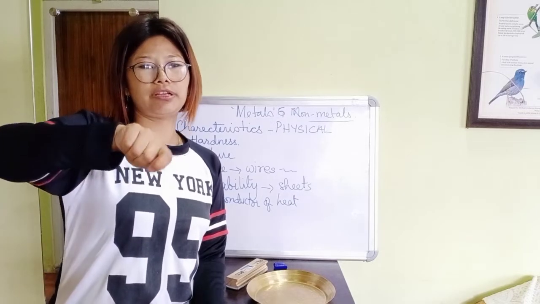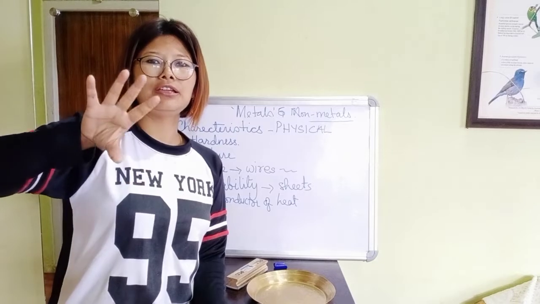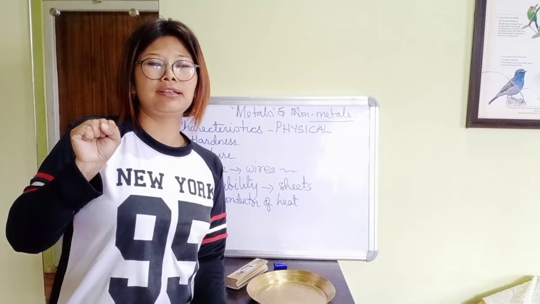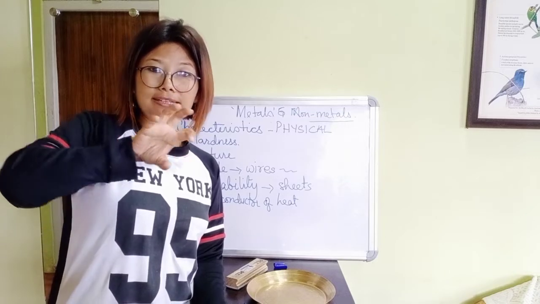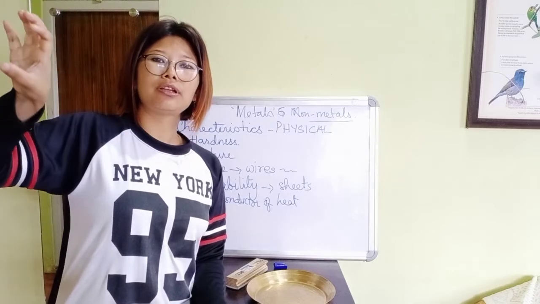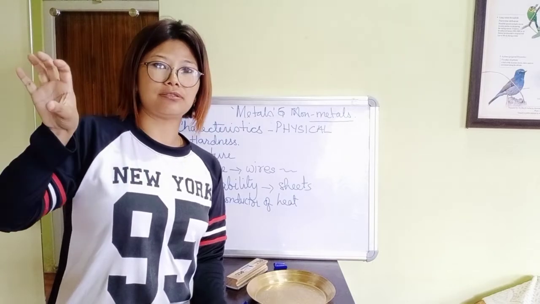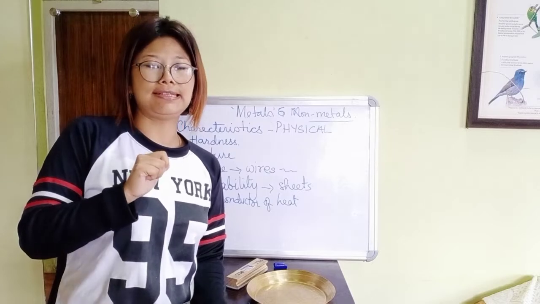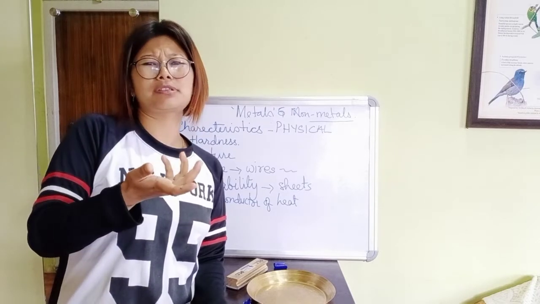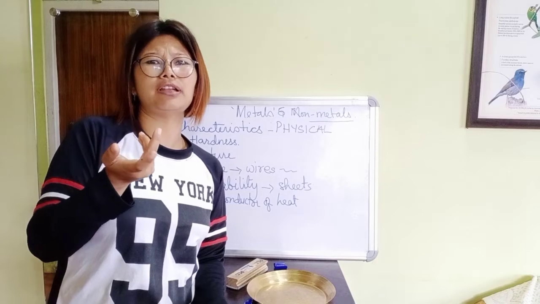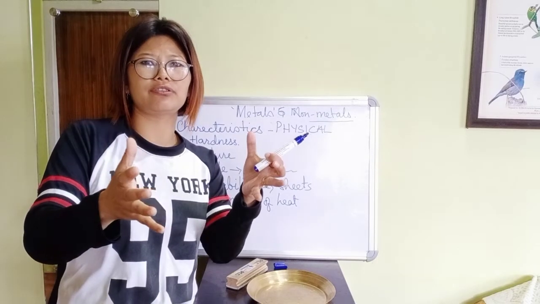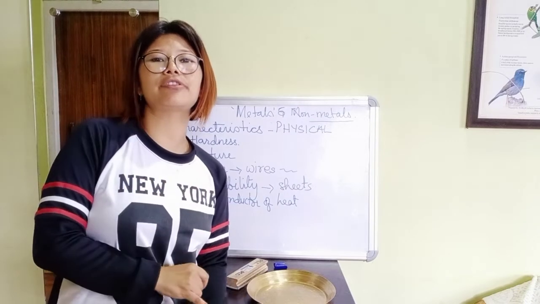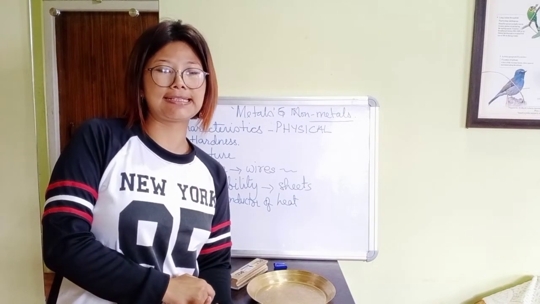When you cook and just leave it like that, you cannot hold that ladle because it becomes very hot. That is because the heat is transferred to the ladle. That shows that metals are very good conductors of heat. Other examples are all the utensils that we have in our houses, which we put on the fire or the gas. It conducts heat.